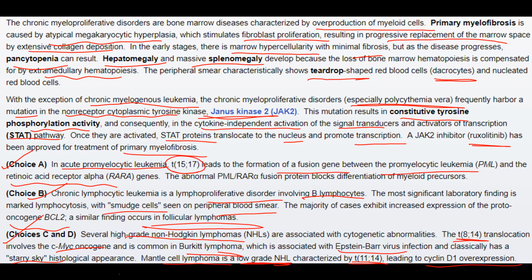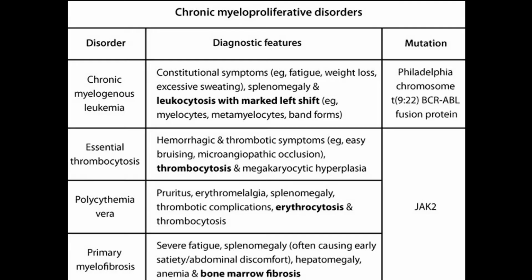Now, this table presents the chronic myeloproliferative disorders: chronic myelogenous leukemia, essential thrombocytosis, polycythemia vera, and primary myelofibrosis. Except chronic myelogenous leukemia, all the other three, that is essential thrombocytosis, polycythemia vera, and primary myelofibrosis, are related to JAK2 mutation.